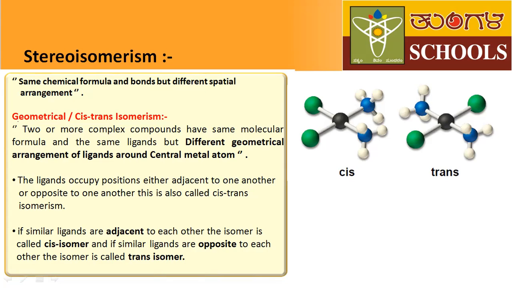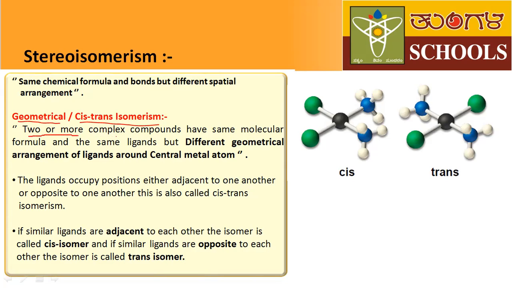First, let us discuss geometrical isomerism. Geometrical isomerism is also called cis-trans isomerism. Now, let us understand what geometrical or cis-trans isomerism is.